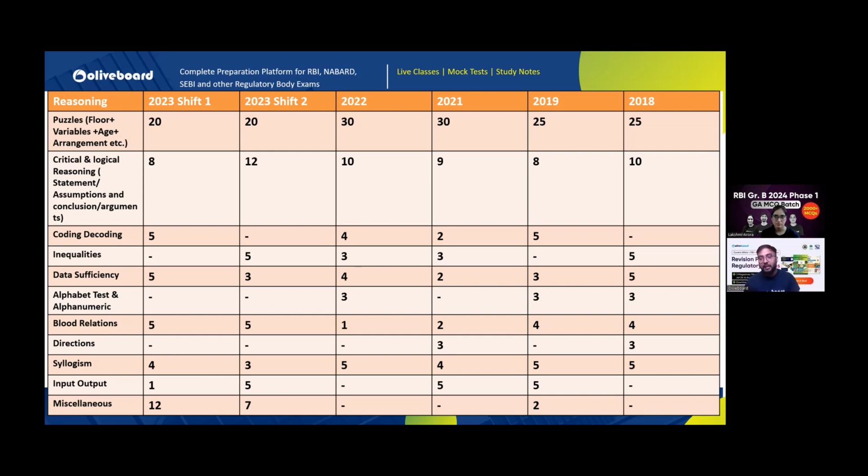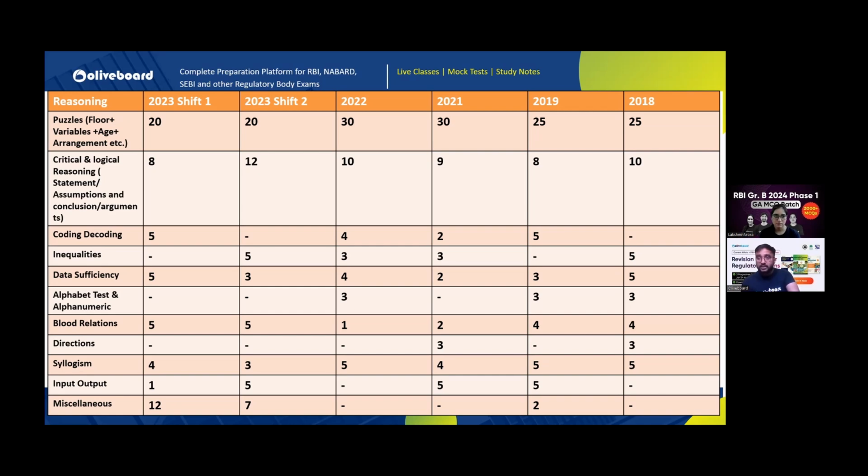Now this is also related to age and arrangement. Sometimes what they do is that they bring multiple topics and mix it together. So what they can do is that maybe arrangement, multiple variables, and any other topics such as maybe directions or blood relations. They can mix those topics and make a puzzle, because puzzle at the end is nothing but 2-3 topics combined.